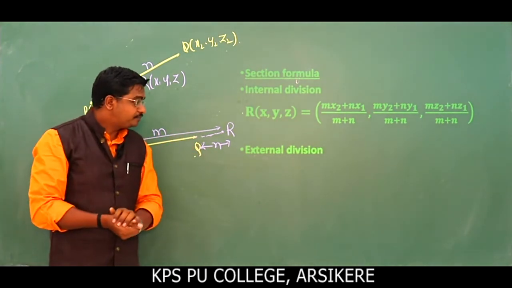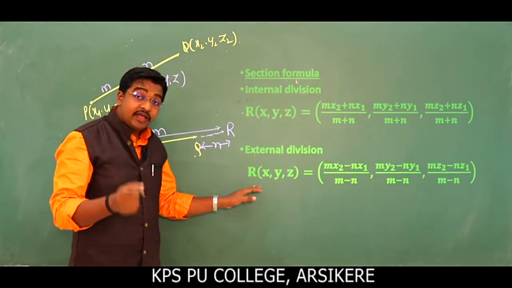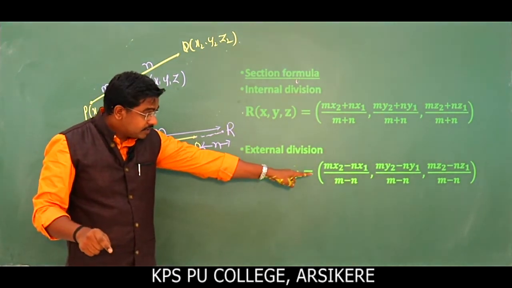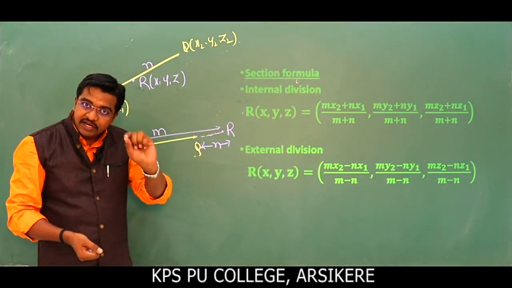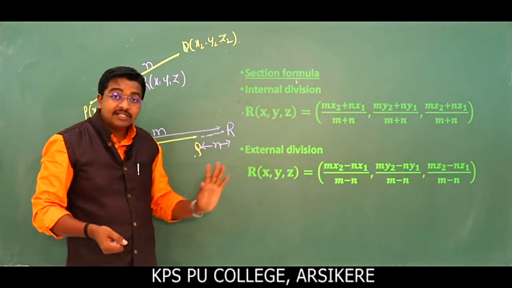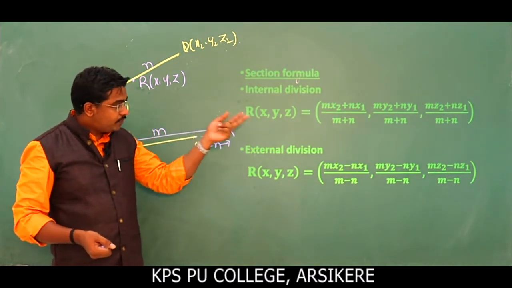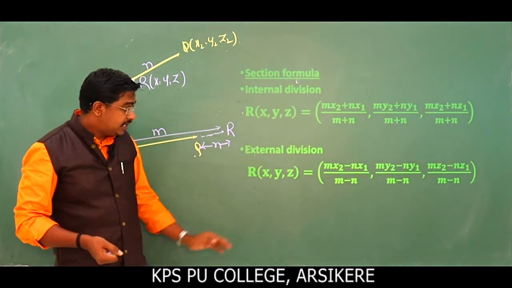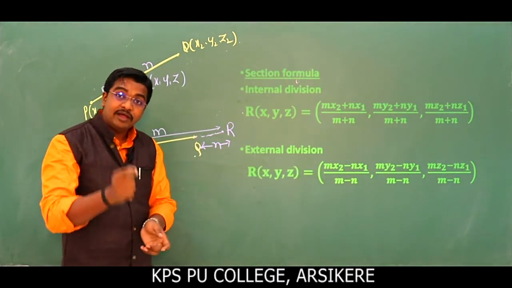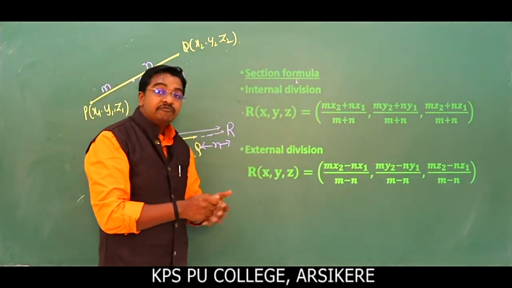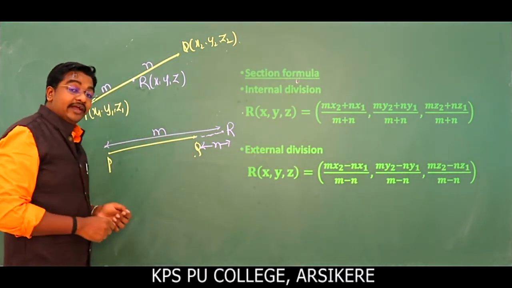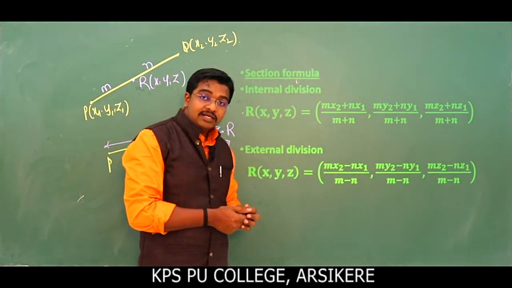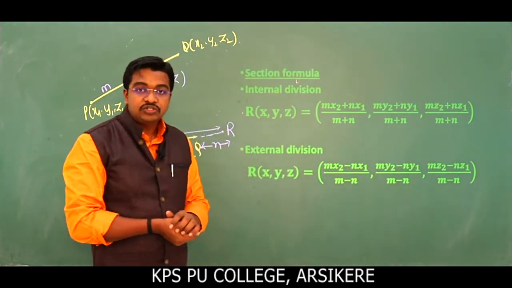That formula is R of (x, y, z) equal to (mx2 minus nx1) divided by (m minus n). The positive sign is changed to negative: plus for internal division, minus for external division. So (mx2 minus nx1) divided by (m minus n), (my2 minus ny1) divided by (m minus n), and similarly (mz2 minus nz1) divided by (m minus n). This is the section formula.